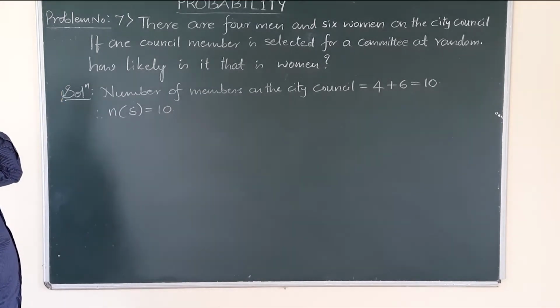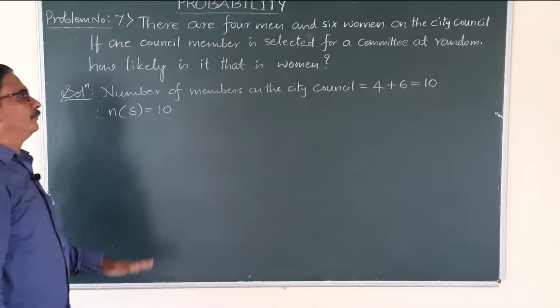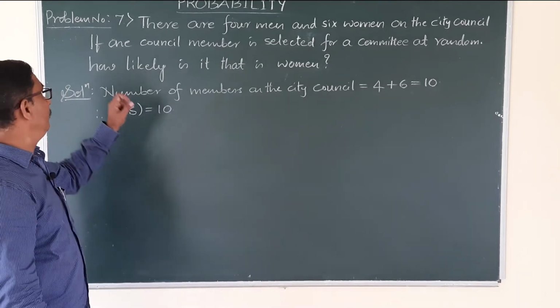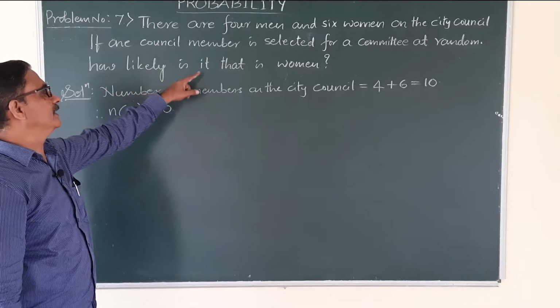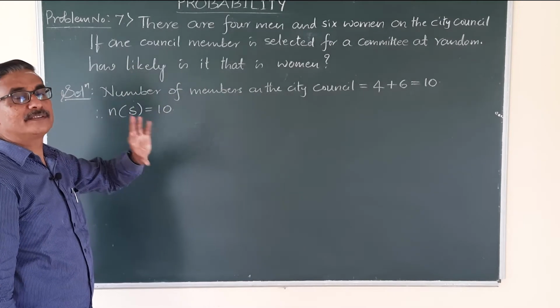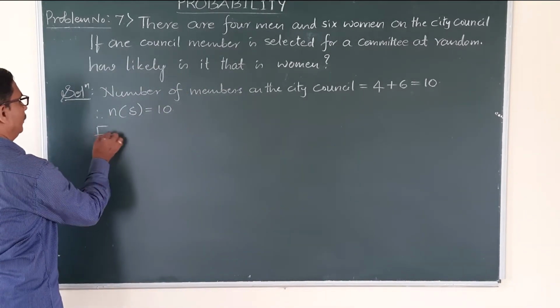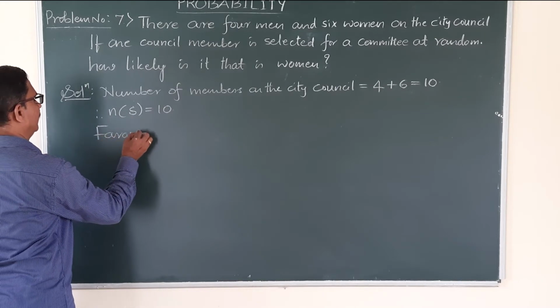What has been asked here? One council member is selected for a committee at random. How likely is it that it is a woman? Means what is the probability that it is a woman? Now here only we take woman. So favorable